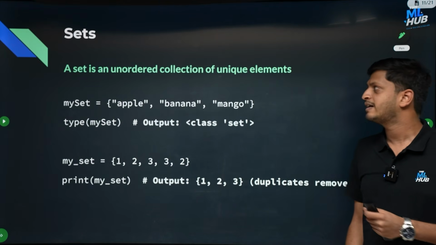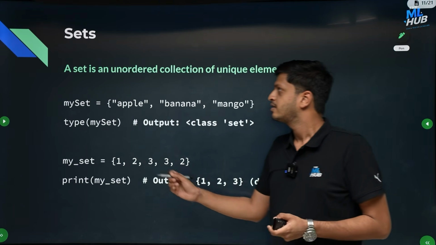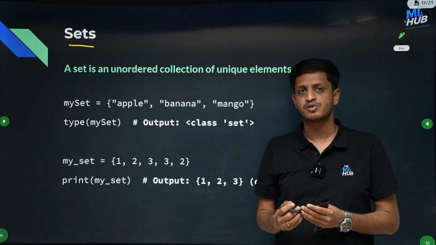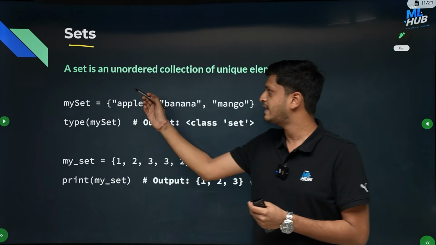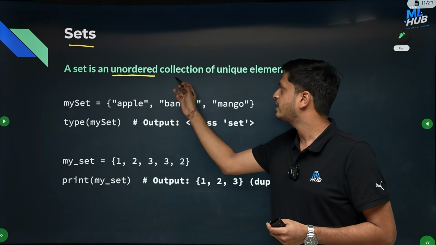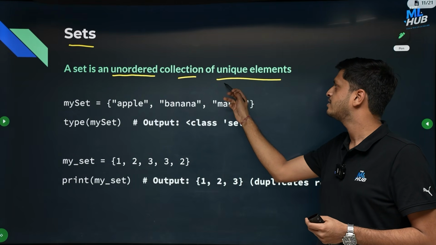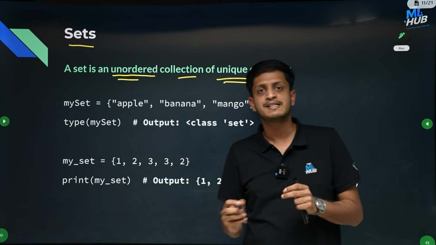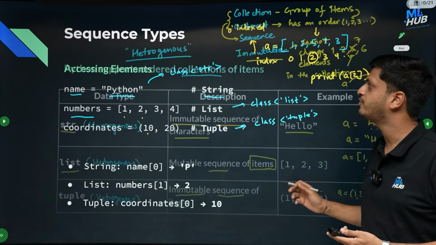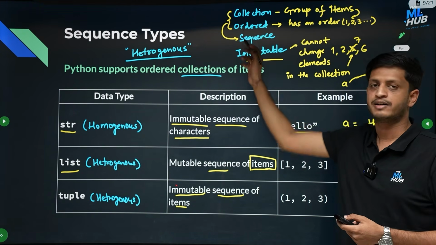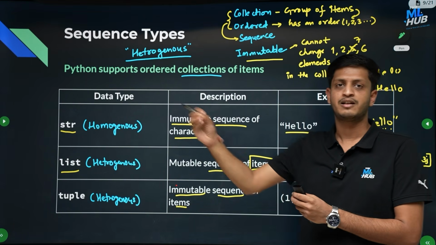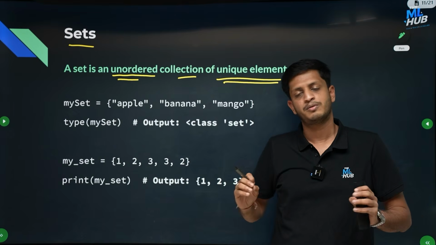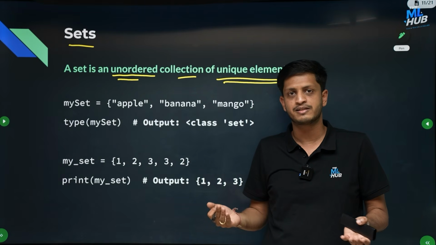Now coming to the next data type, we have sets. Okay, set. What is a set? In mathematics also, the same definition goes: a set is an unordered collection of unique elements. There are 2 properties here. It is an unordered collection, which means there is no ordering. If you see before, sequences are ordered. They will have first element, second element, and so on. But sets do not have an ordering. You can have any element as the first element, any element as the second element.